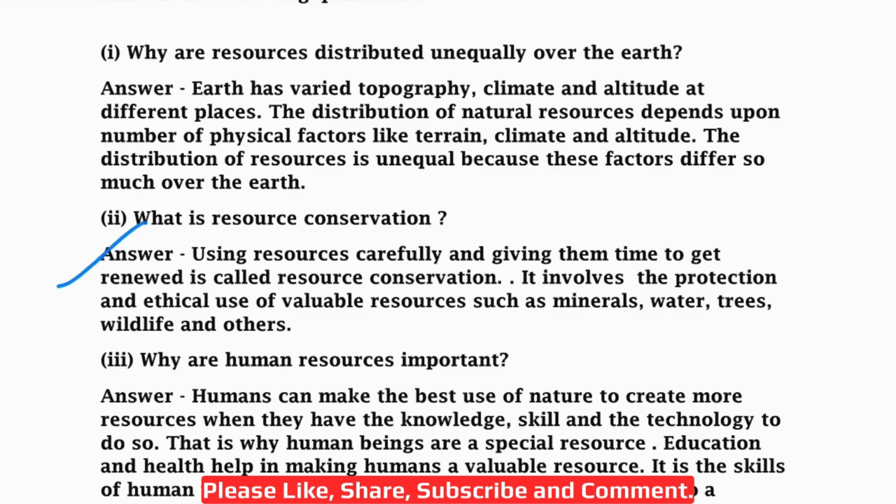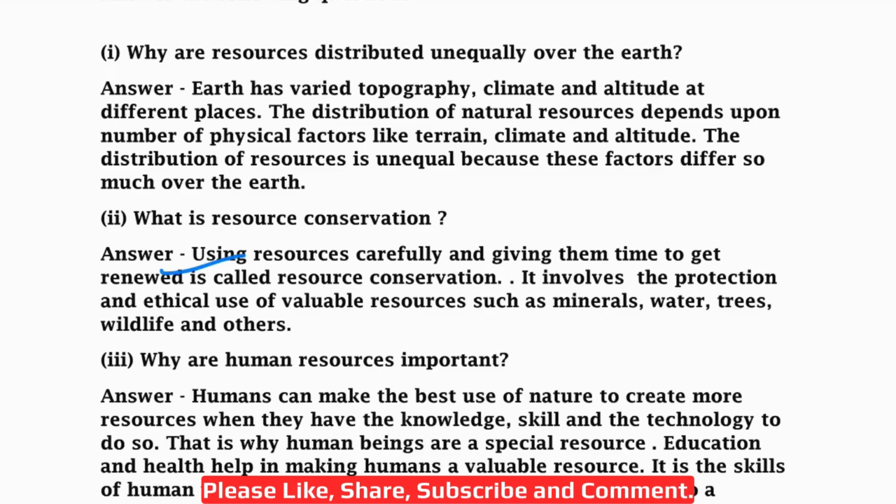What is resource conservation? The answer will be: using resources carefully and giving them time to get renewed is called resource conservation. It involves the protection and ethical use of valuable resources such as minerals, water, trees, wildlife and others. Now why, in the first line, am I saying using resources carefully and giving them time to get renewed? Because the renewable resources take much more time. They can take many years to get renewed, so you have to give them time to get renewed.